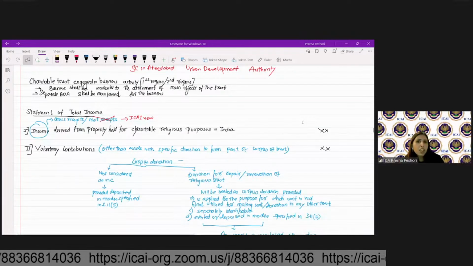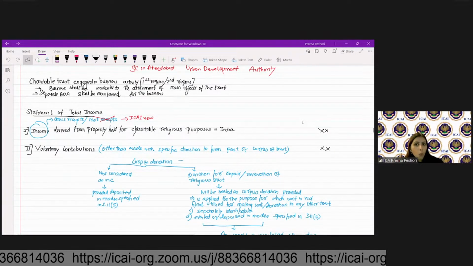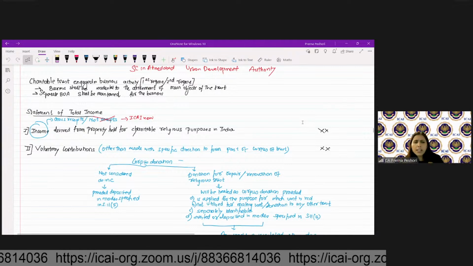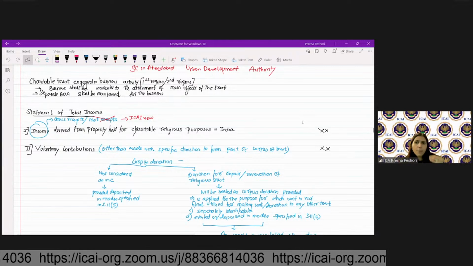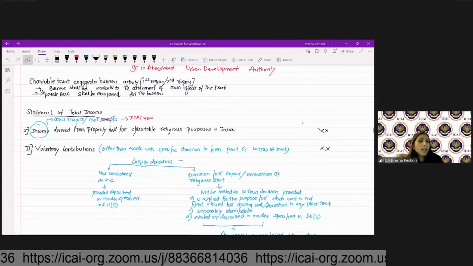However, if the religious trust violates these conditions, meaning it does not apply for, let's say, for example, it is given for renovation of temple. It does not apply.